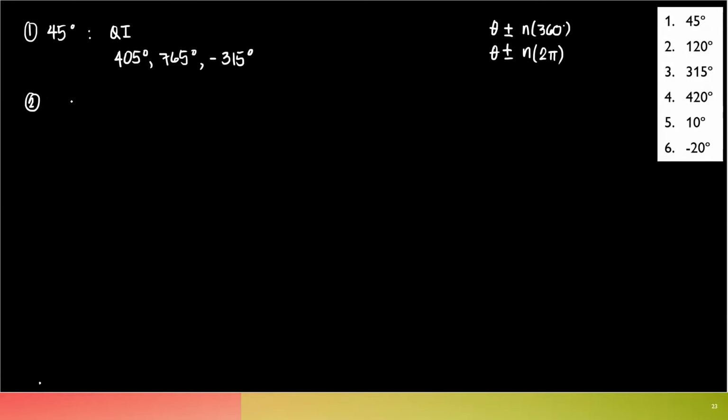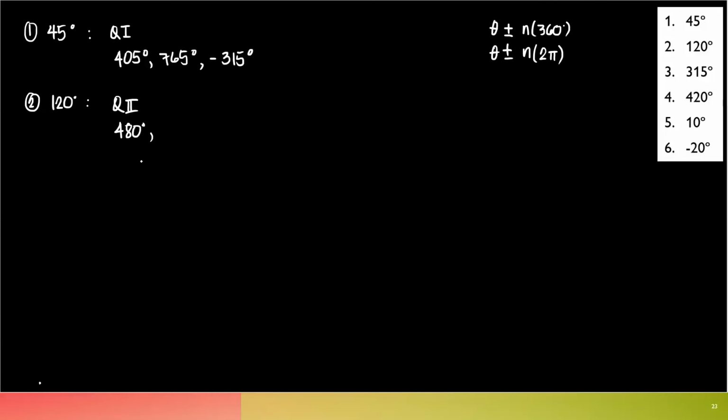Let's go to number 2, 120. You know that 120 is greater than 90 but less than 180. In which quadrant does this lie? Again, very good. That's quadrant number 2. So let's look for the coterminal angles to this. 120 plus 360 is 480 degrees.